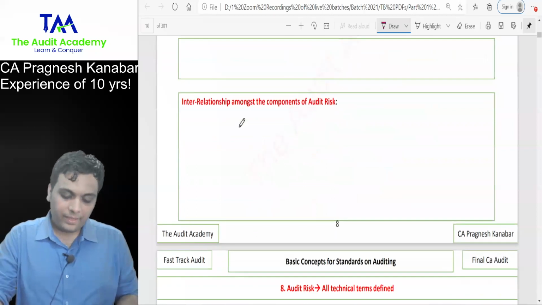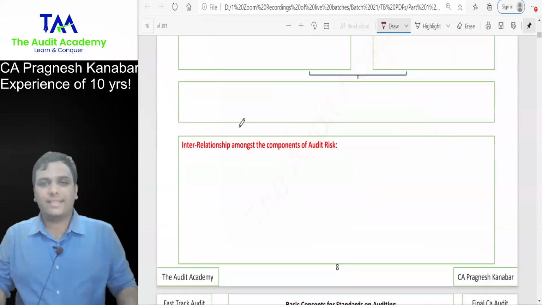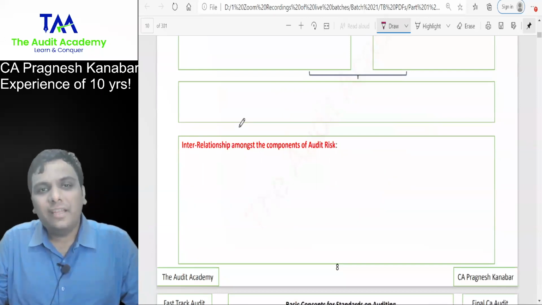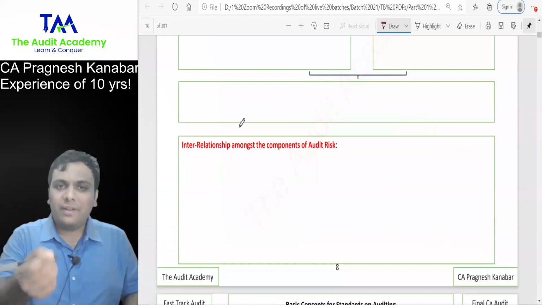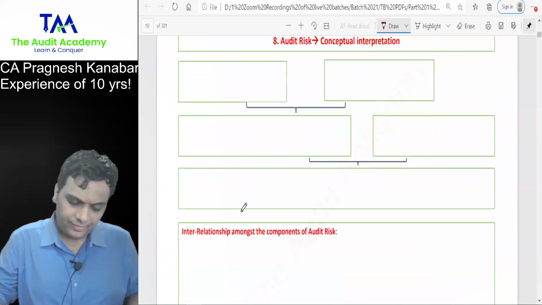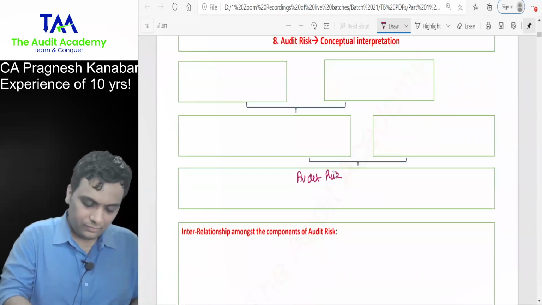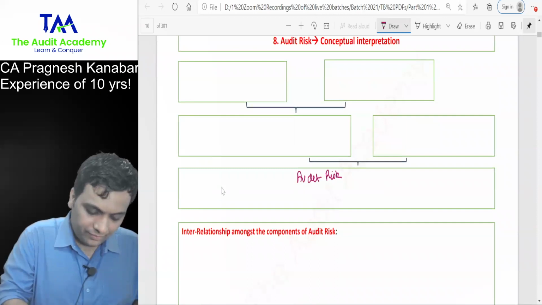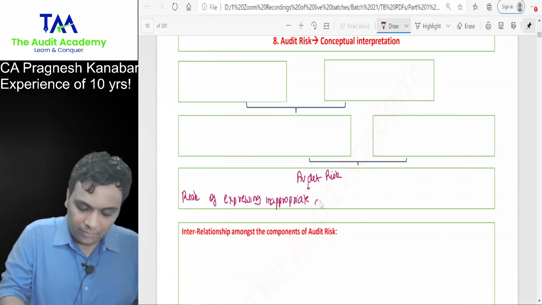Listen. When it comes to the concept of audit risk, in simple English, what is audit risk? Risk of expressing inappropriate opinion. You end up giving a different opinion, wrong opinion. Everyone, please come with me, write down over here. Audit risk is nothing but risk of expressing inappropriate opinion.